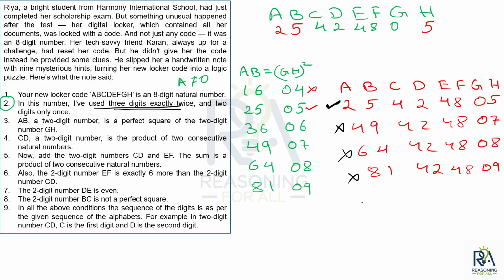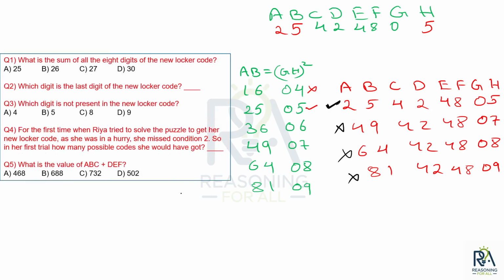So my question answers will be based on the first scenario. Okay, let's move ahead and cross check our solution, cross check the questions. First question: what is the sum of all the 8 digits of the new locker code? It is asking for the sum, so 2 plus 5 is 7, 7 plus 4 is 11, 11 plus 2 is 13, 13 plus 4 is 17, 17 plus 8 is 25, 25 plus 5 is 30. So the sum of all the 8 digits of the new locker code is 30.